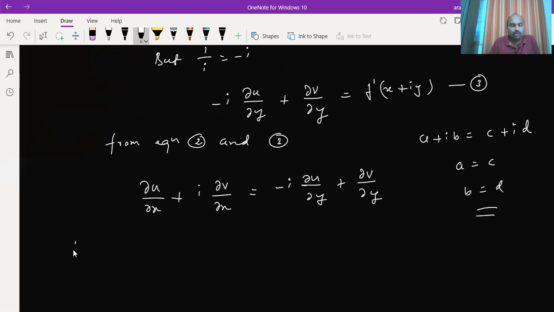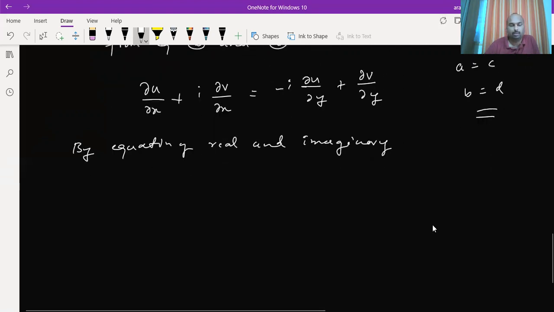So therefore here also we'll equate by equating real and imaginary parts. By equating the real and imaginary parts, these two are the real parts.